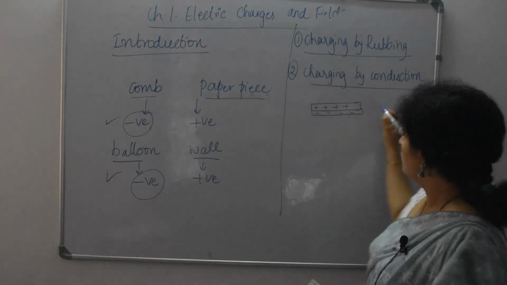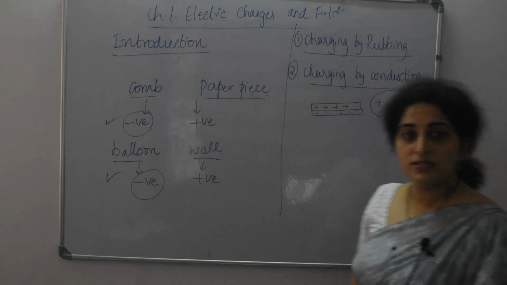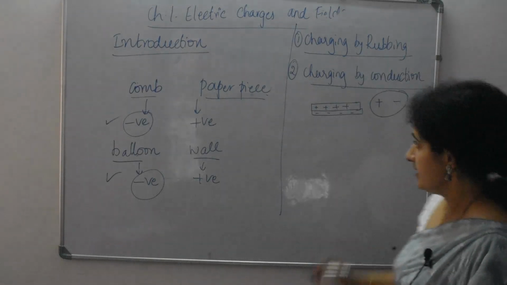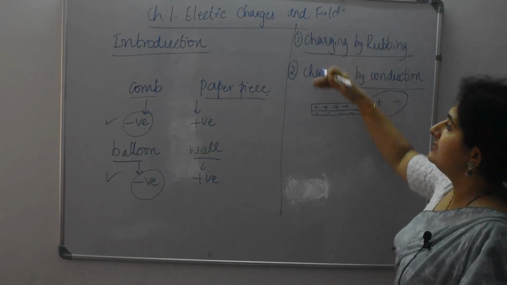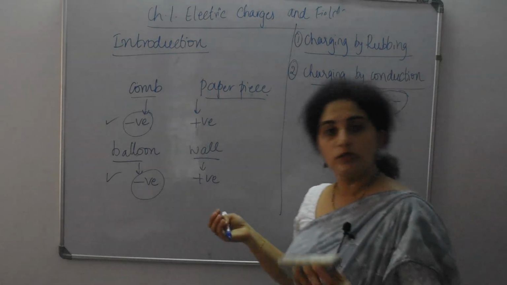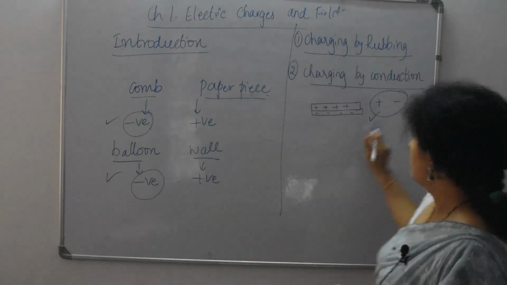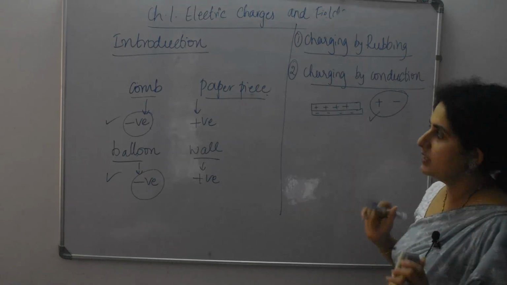We know that positive attracts negative, like charges repel and unlike charges attract. That means this is one of the properties which we study further. After these three processes, there is one more process. After that, we will be studying the properties of charges. There we will come to know that positive charge and negative charge attract each other. We will study about that.